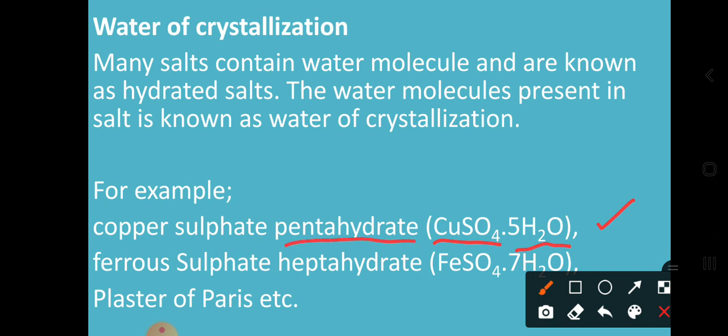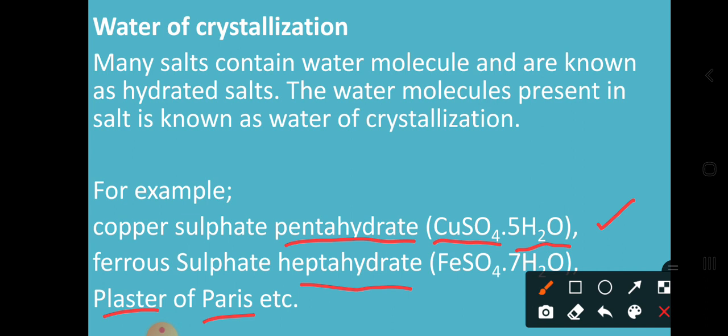Dear students, why are we calling it a pentahydrate? Because the number of water molecules is 5. Penta means 5. Then ferrous sulfate heptahydrate: here 7 is hepta, so it is a heptahydrate. As the last example we have considered the plaster of Paris. We are going to learn these 3 examples one by one.